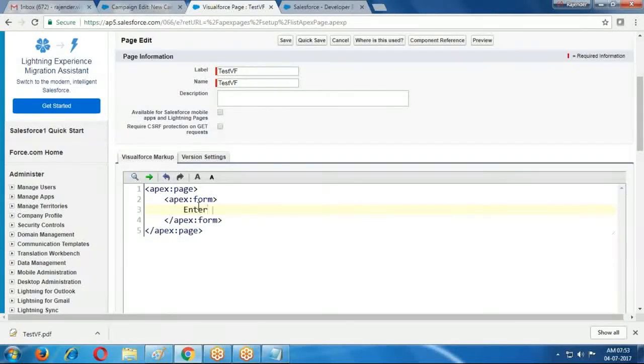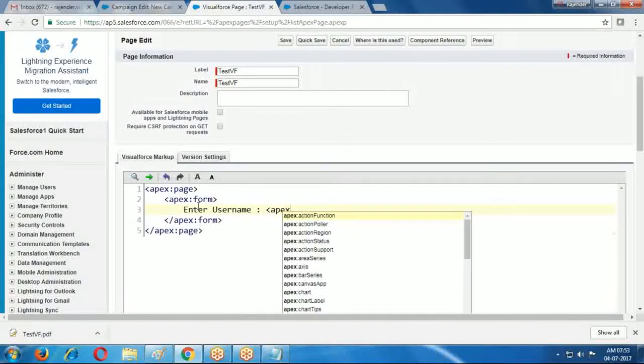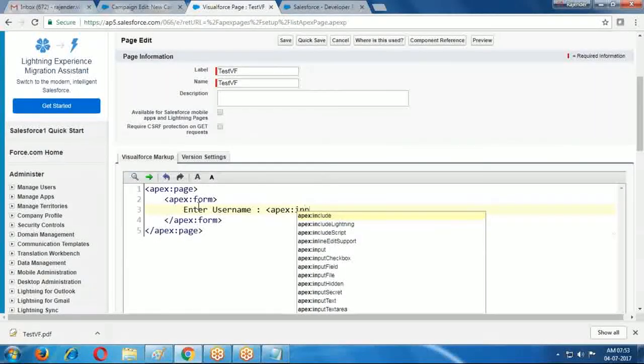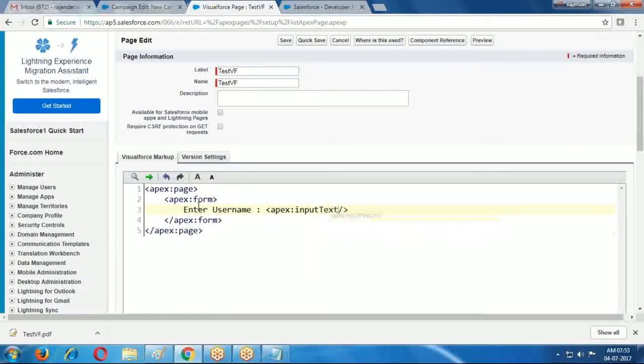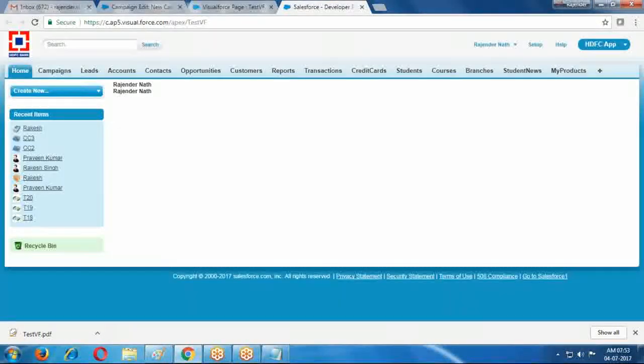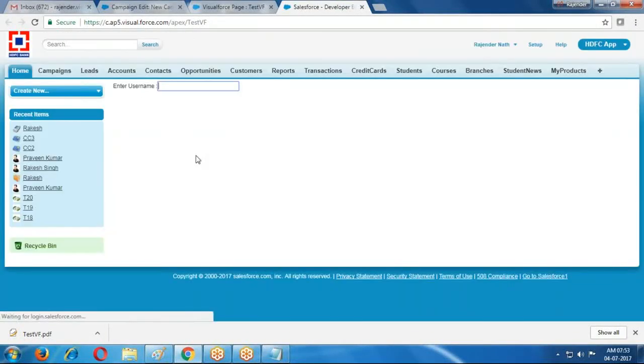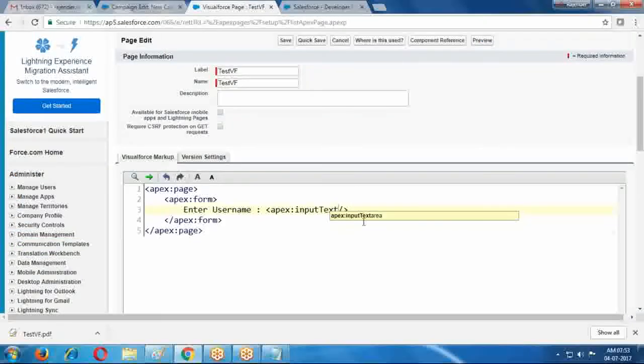Enter username, apex colon input text. If I refresh, enter username, username Rajendra. Like this I am creating one field.